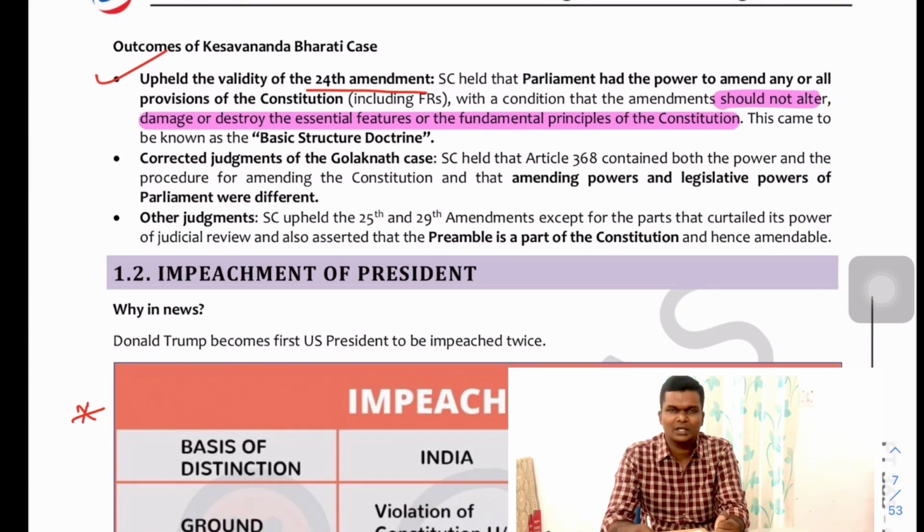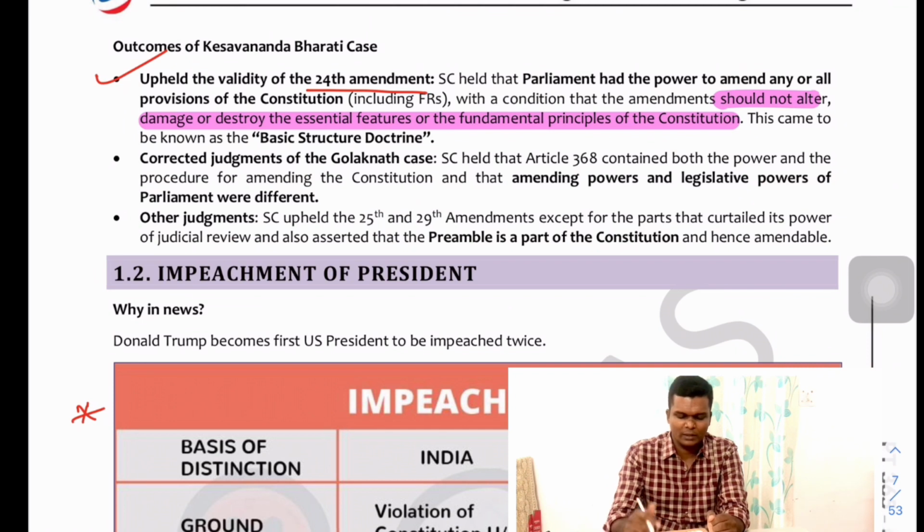Otherwise, in general, it is not applicable. These are the general doctrines with respect to the judiciary. We will move on with the outcomes of the Keshwananda Bharti case.